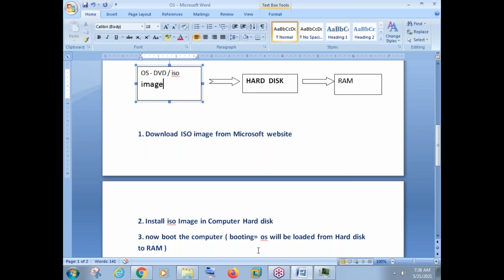Okay, fine. So this is our installation. So I just repeat again. Take the DVD or ISO image and do the installation in your hard disk, and from the hard disk it will be booted into our RAM and the machine is up. So by default there is no operating system available in the hard disk, so we have to do the installation on our hard disk. So I hope everything is clear till now. In case you have any queries, anything you want to say, hopefully we can see that. Then we can move into the next topic.